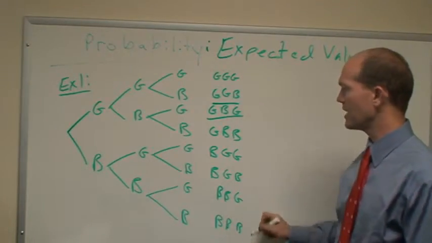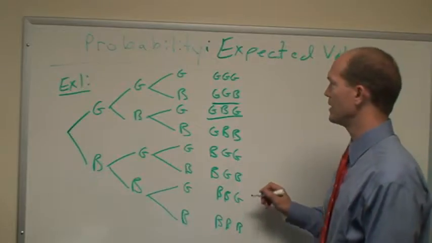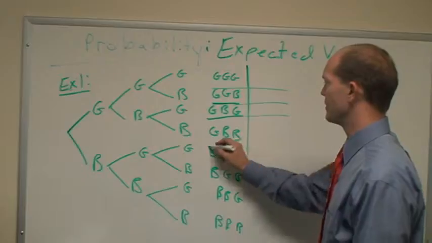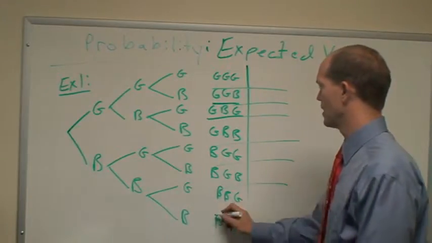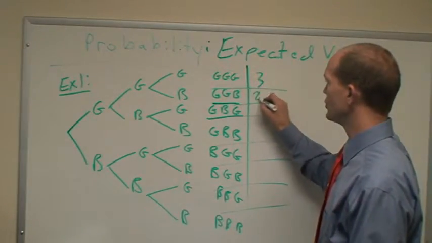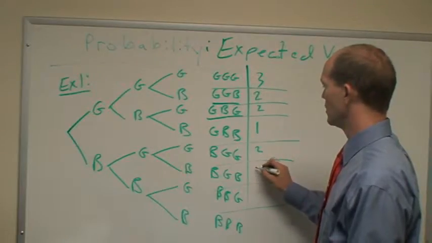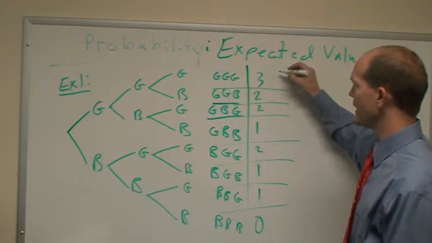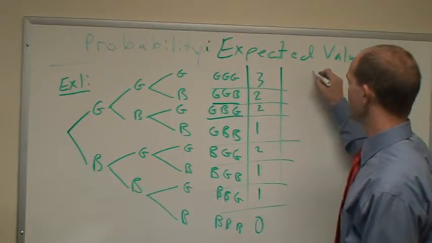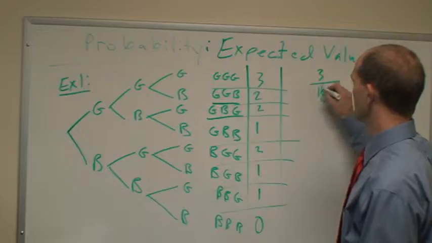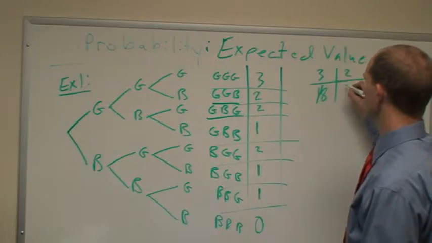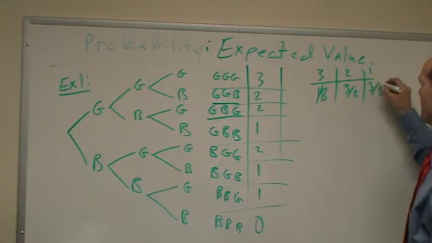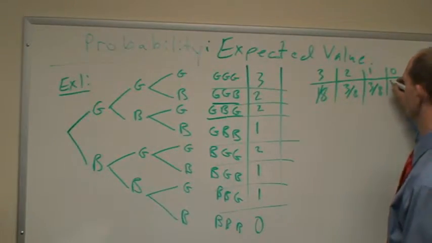Now, each of these 8 outcomes is equally likely, but what I'm really concerned with here is the number of girls in these families. That was the question. So I can have 3 girls, 2, 2, 1, 2, 1, 1, 0. When I count these up, of those 8, I get 3 girls one time. I get 2 girls 3 of the 8 times. I get 1 girl 3 of the 8 times. And I get 0 girls 1 of the 8 times.